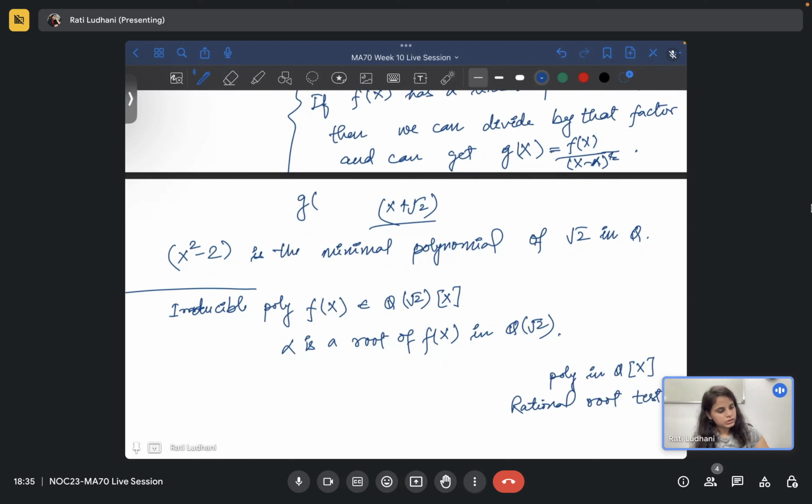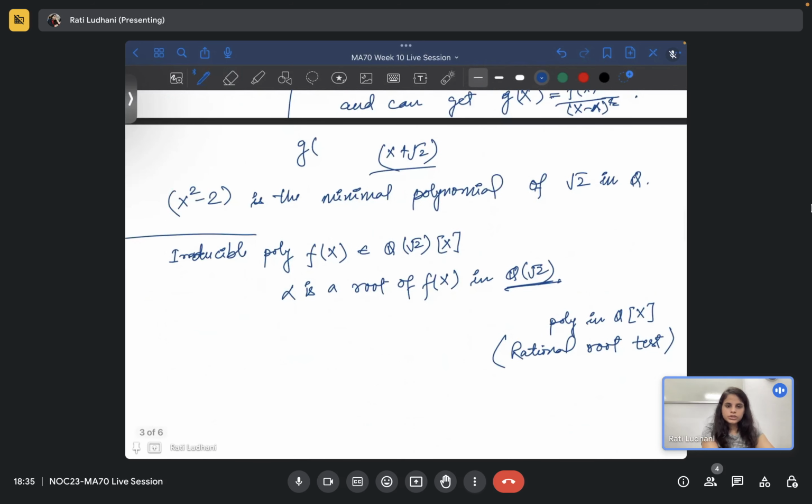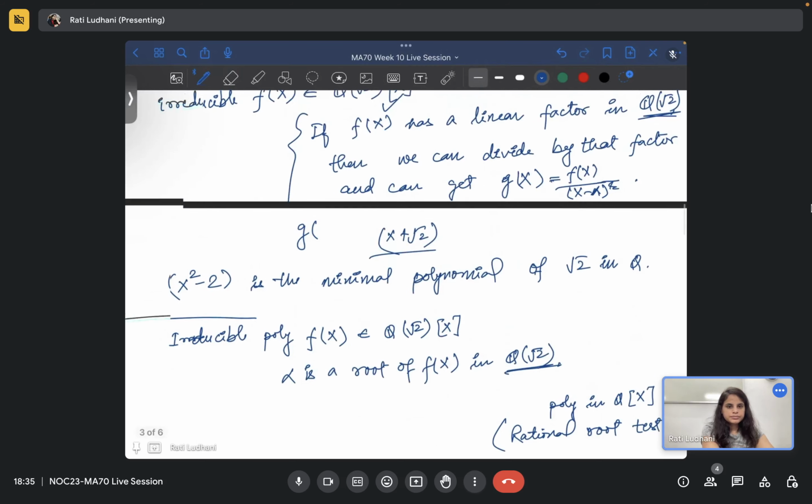But now all the coefficients are in Q(root 2), so you have to do some work to do this. So let's do these 4 questions of the assignment, the non-blue non-star questions, and then let's see if we can do this part or not. Is that okay?